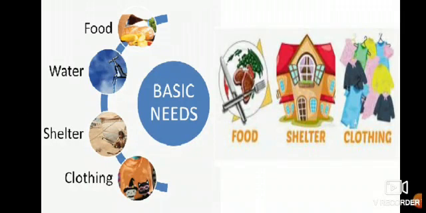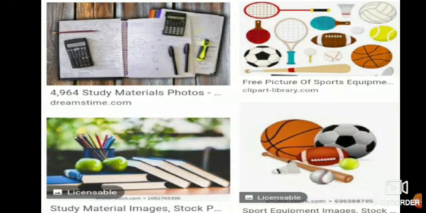But besides this, we use means and devices for the purpose of studies also. Here we can study. See in the picture that for studies we need many things. Books, notebooks, textbooks, pencil, pen, eraser, calculator and so many things. Then for sports, if you are good in the games, different games, and nowadays naturally, if you are at home, you need all these things. So all these equipments are there.